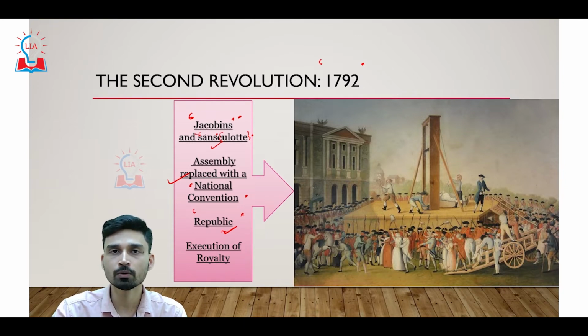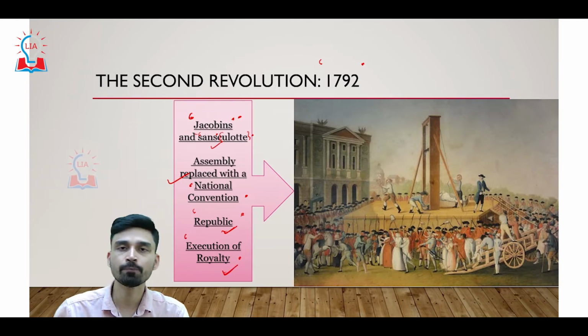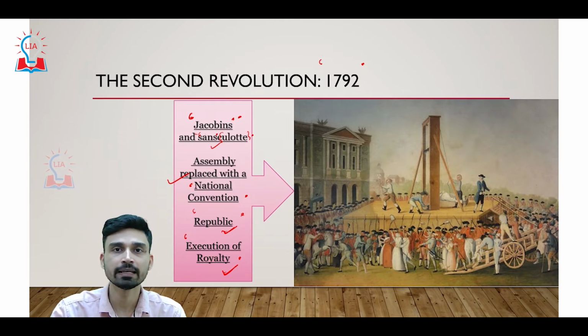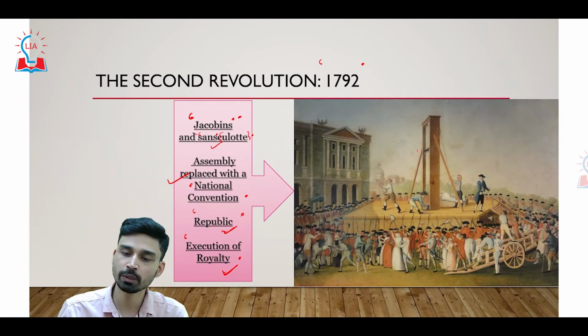They were tried in court, and finally, after a few months, both the king, Louis the 16th, and his wife Marie Antoinette were executed. Now, execution was also done in a very special French way at that time. It was very popular, something called the guillotine.